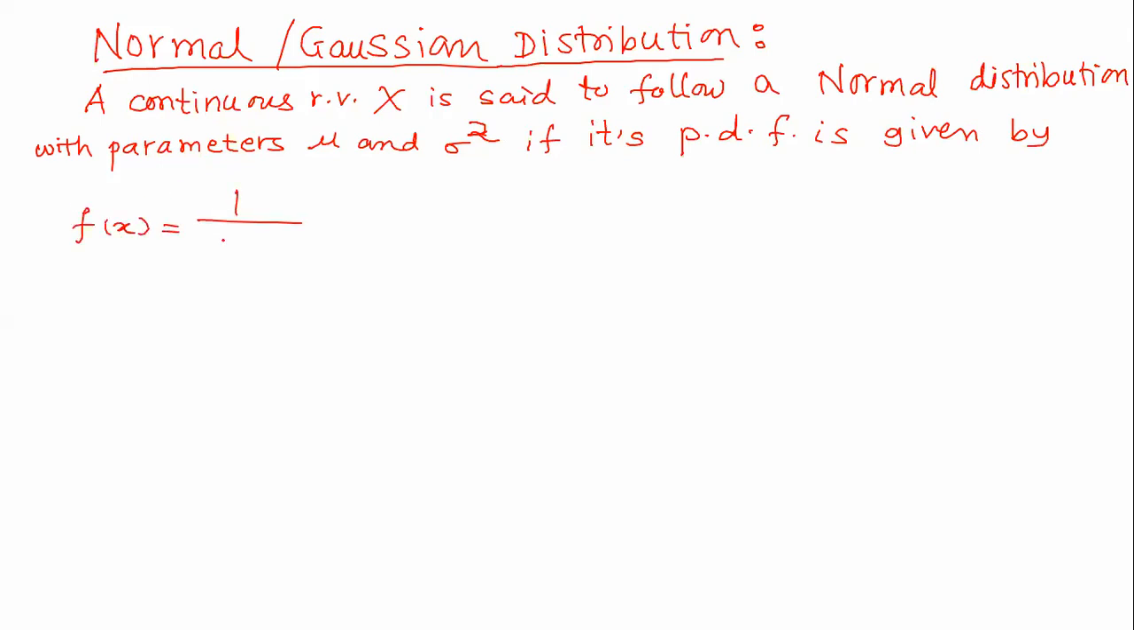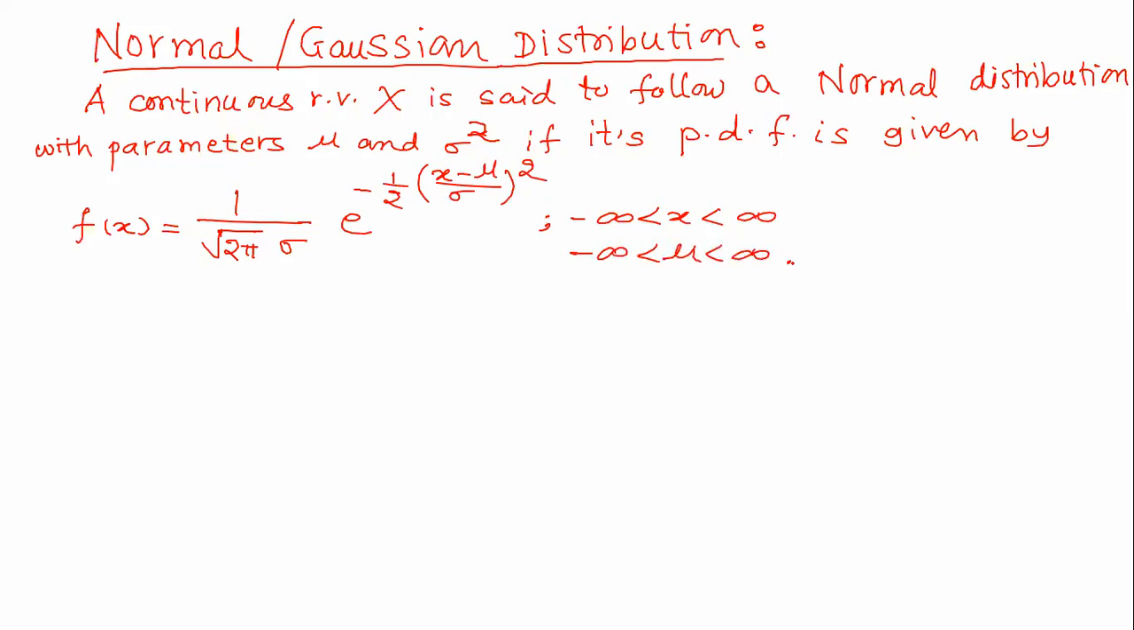f of x is equal to 1 upon root 2 pi into sigma. Sigma is outside; in the square root there is 2 pi. Then e to the power minus 1 by 2 into (x minus mu upon sigma) to the power 2, for minus infinity less than x less than infinity, minus infinity less than mu less than infinity, and sigma greater than 0. This is the perfect definition of a normal distribution.